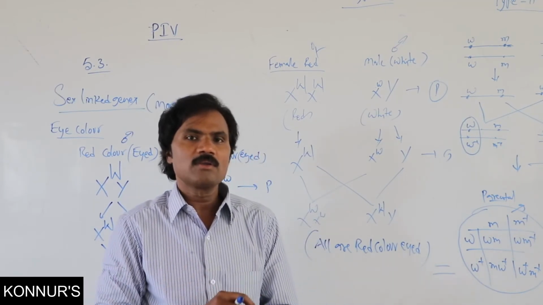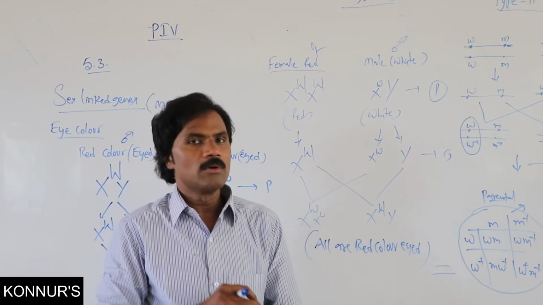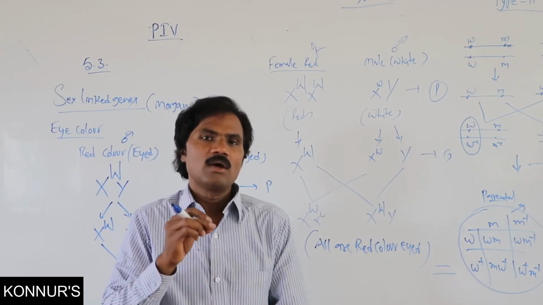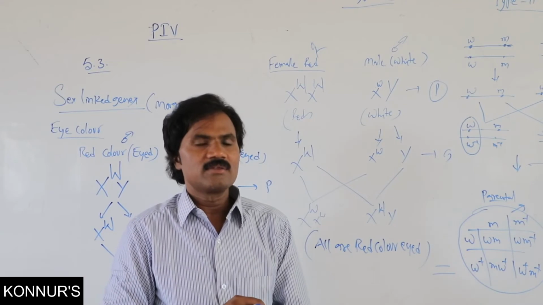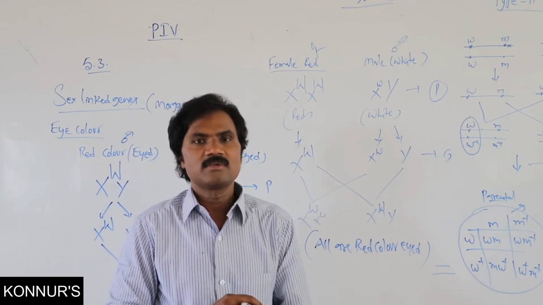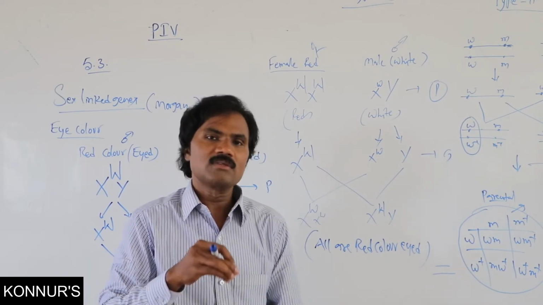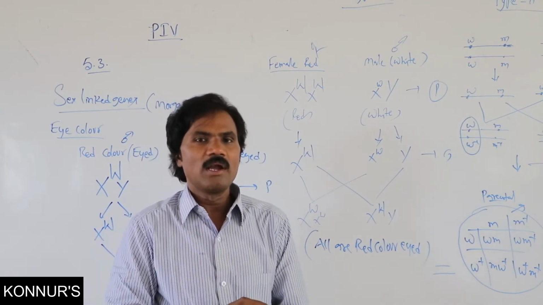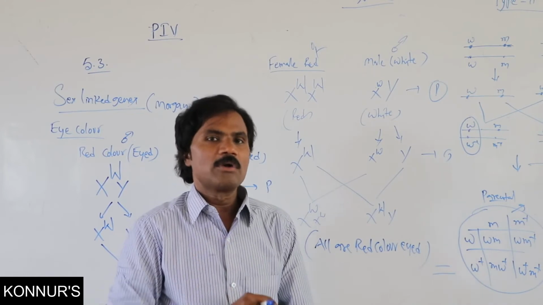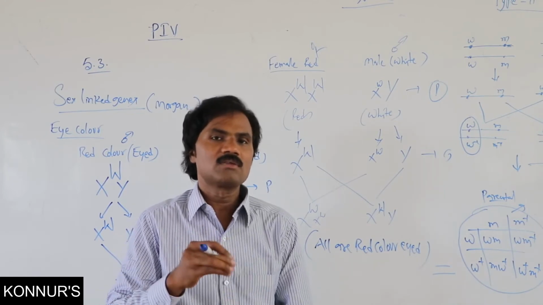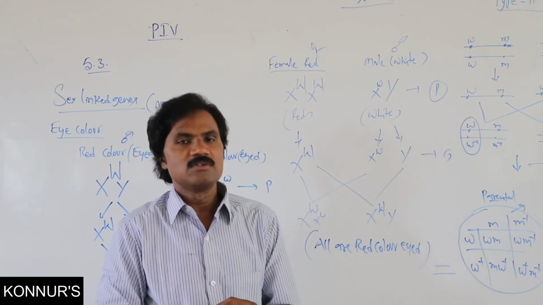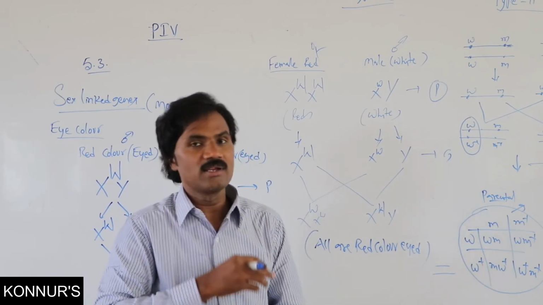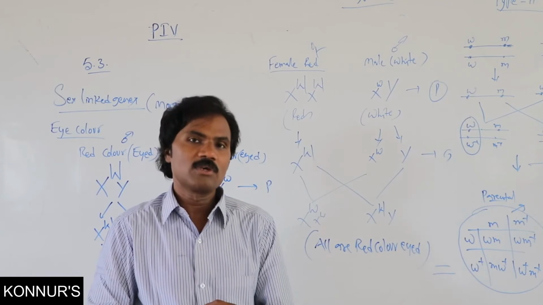Related to human beings also, there is color blindness. It is also X-linked inheritance, that is, sex-linked inheritance. Then there are sex-influenced genes, like baldness in male and milk production in female, which are somatic characters, but the sex-influenced genes will be present.